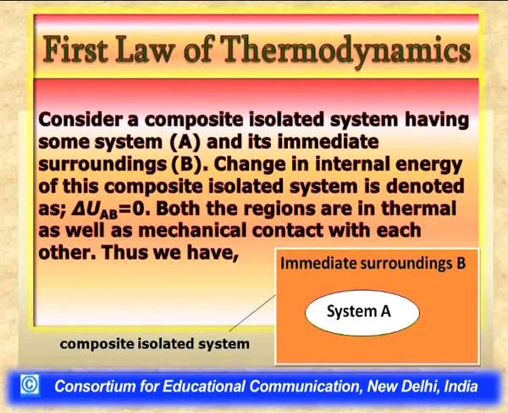Now the composite system AB, the total room, is not involved in any heat or work effect with the complete surrounding. Therefore, there will be no change in internal energy of this composite isolated system, that is, delta U_AB equals 0.